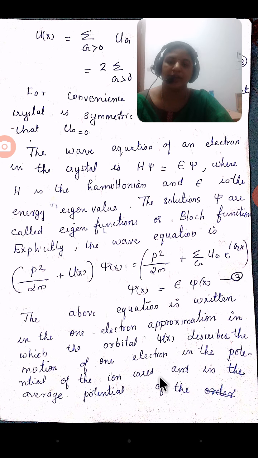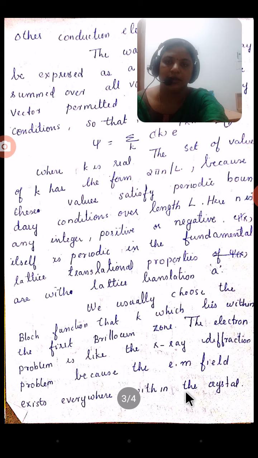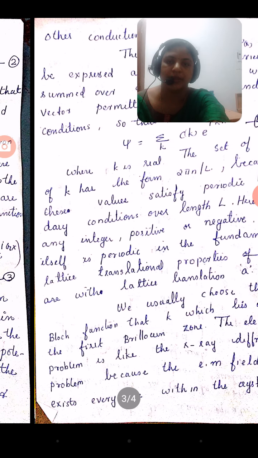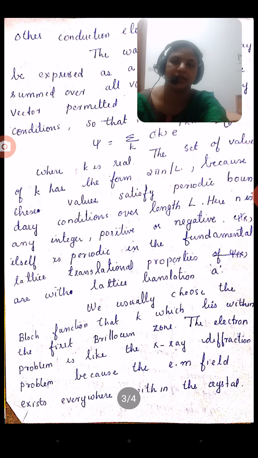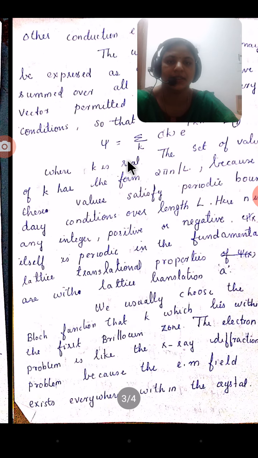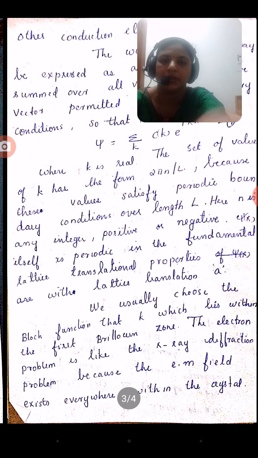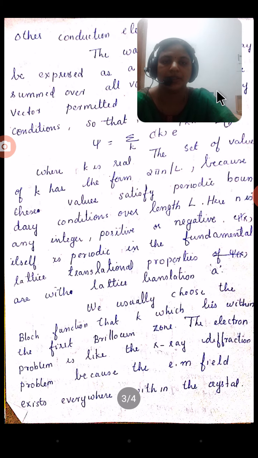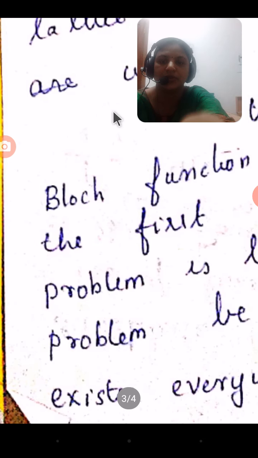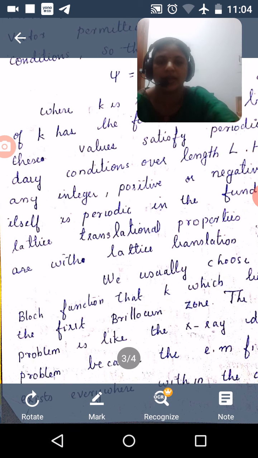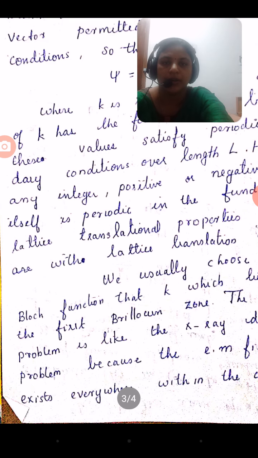In the Kronig-Penney model, we also assume the electron moves only in the x direction, in the average potential of the ion cores and of the other conduction electrons. The wave function also can be expressed in terms of a Fourier series.